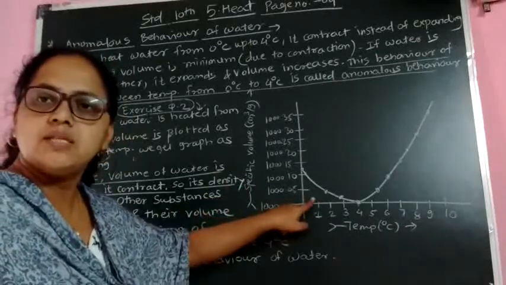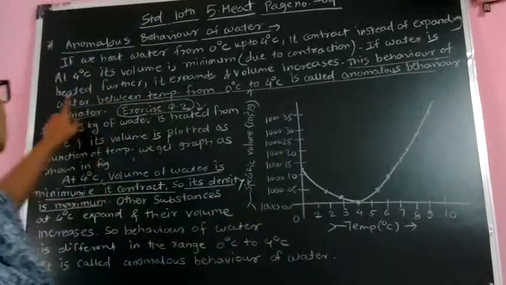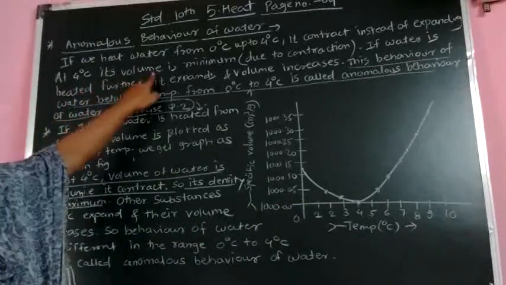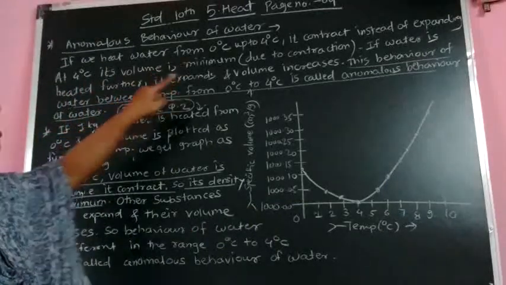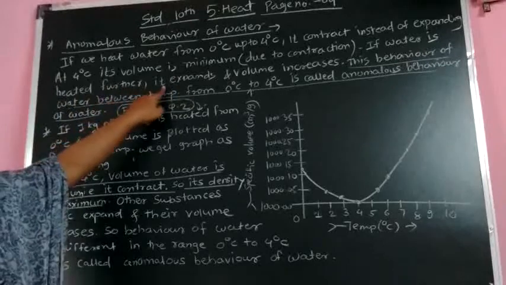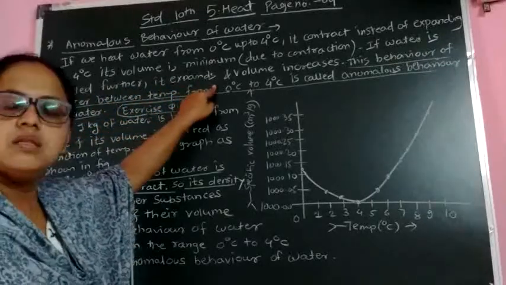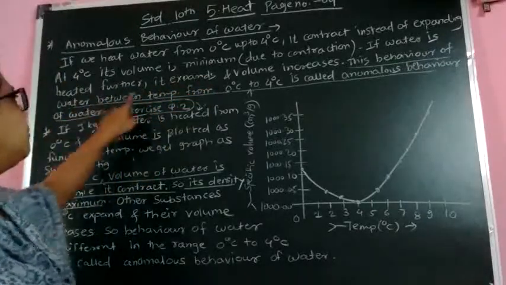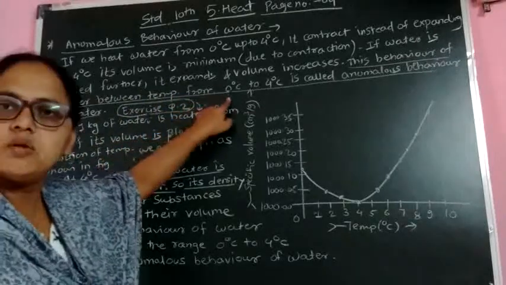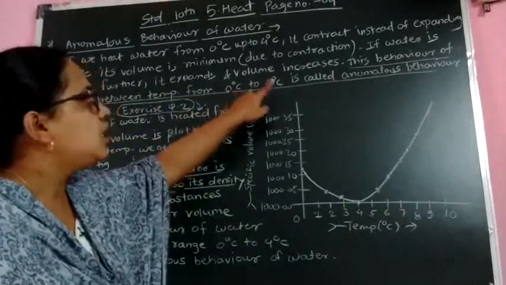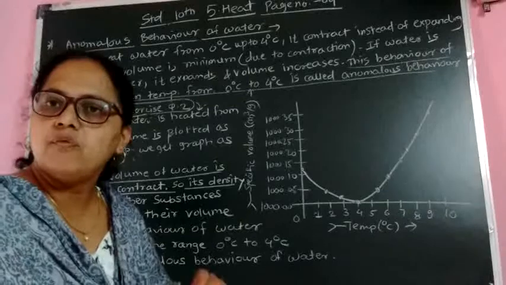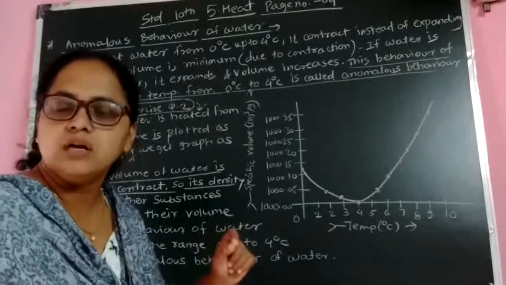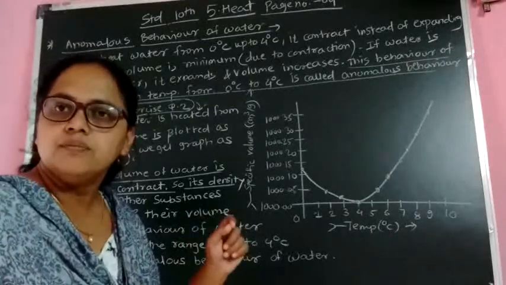We are going to explain this graph also. So this behavior of water between the temperature range from 0 degrees to 4 degrees Celsius is called the anomalous behavior of water. Anomalous means different behavior of water.